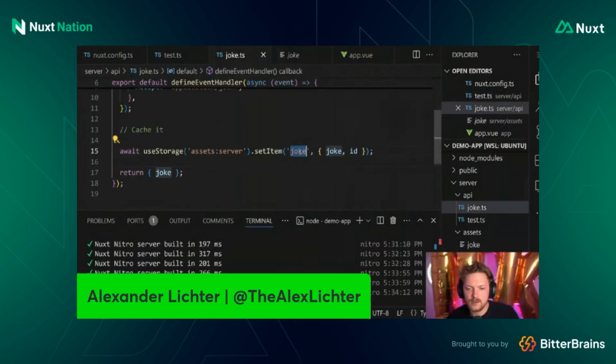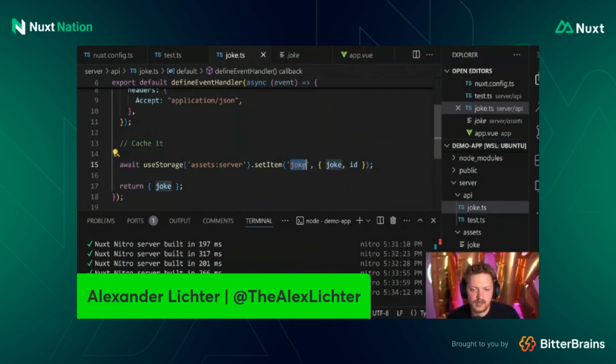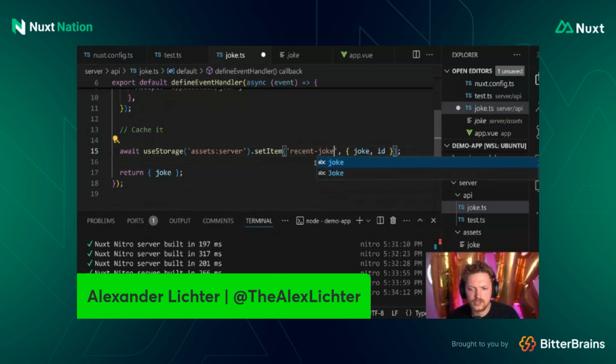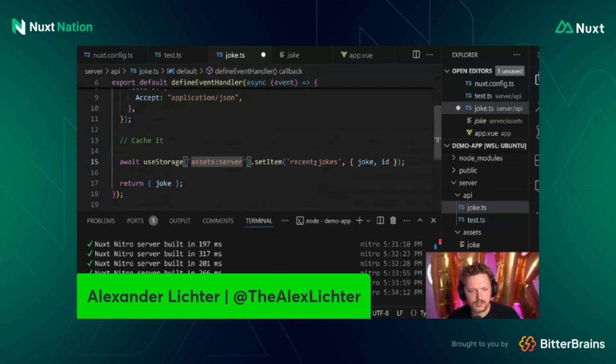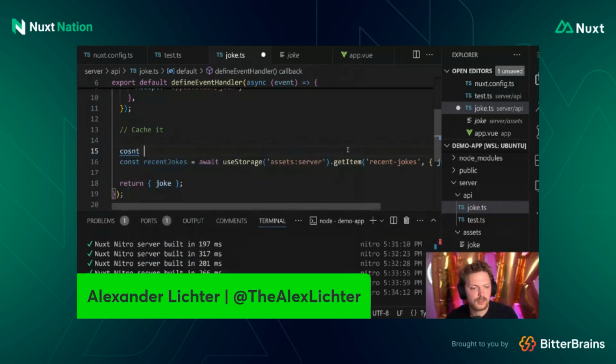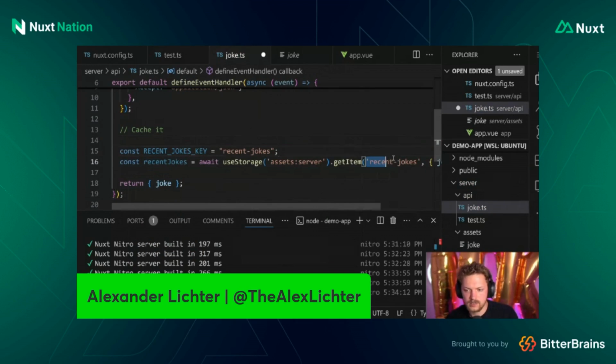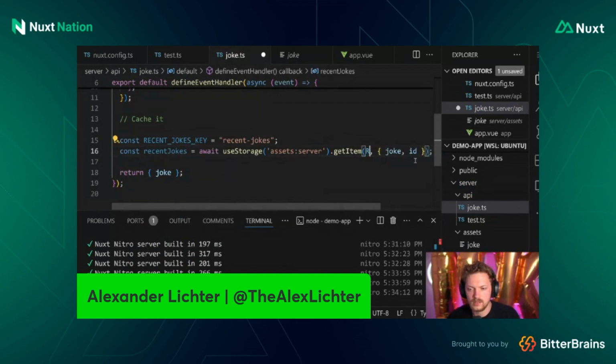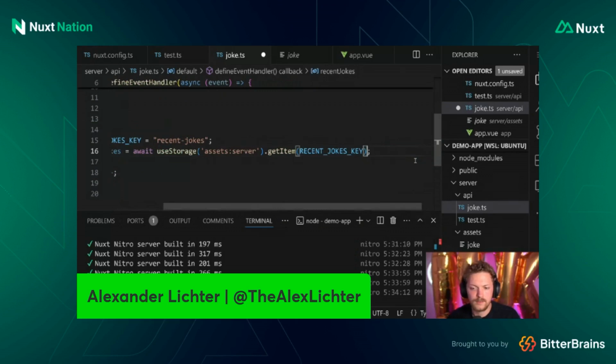And now instead of setting the whole thing here with one joke, we could also save this as a joke and an ID, because we have the ID. That could also work. Let's do this later on and say we set the current joke, the most recent ones. You know what, let's name it recent jokes and do a bit more of that. So we say const recent jokes, if there are some, right? Let's just get the item. Maybe say const recent jokes key. Here's recent jokes, that's correct. So we get the whole thing here with recent jokes key. And if it's not there, we just say, okay, empty array, that's also fine.